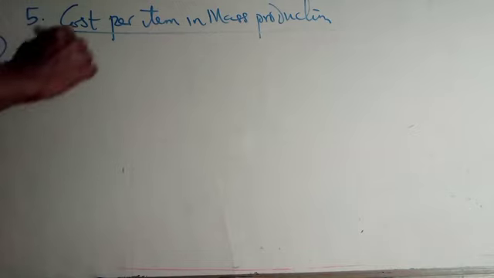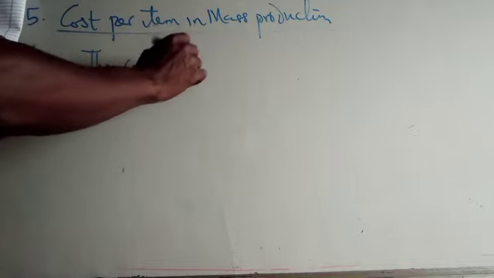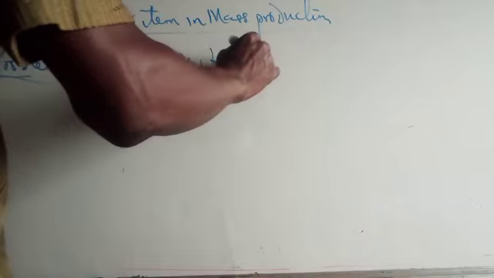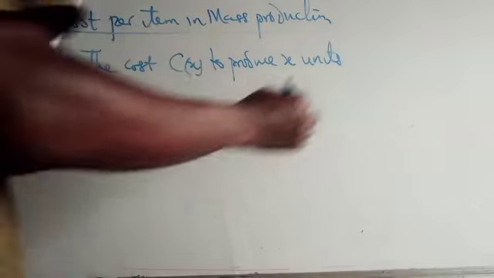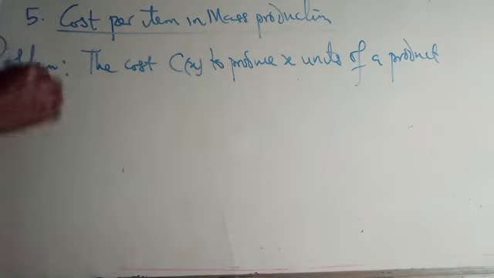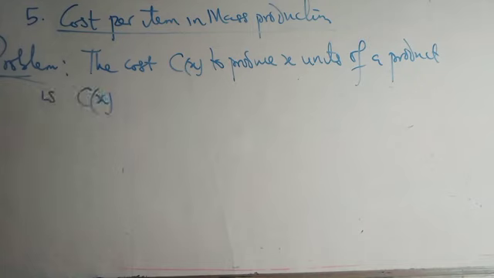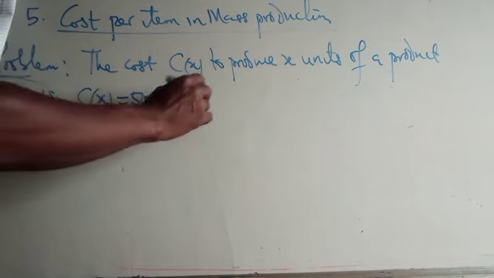Problem. The cost C of X to produce X units of a product is given as the cost as a function of X is equal to 5,000 plus 2X.